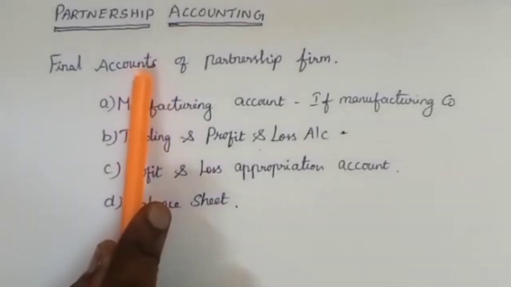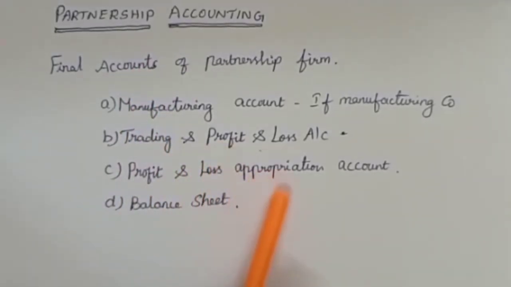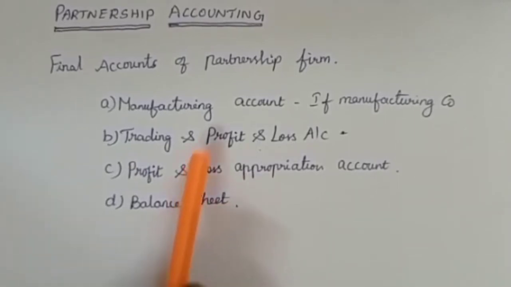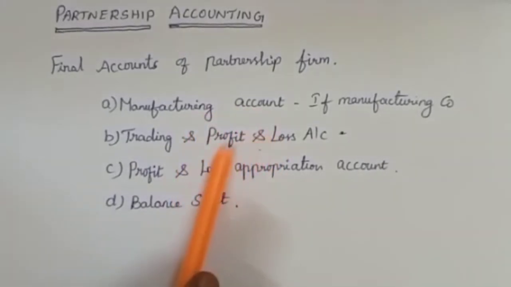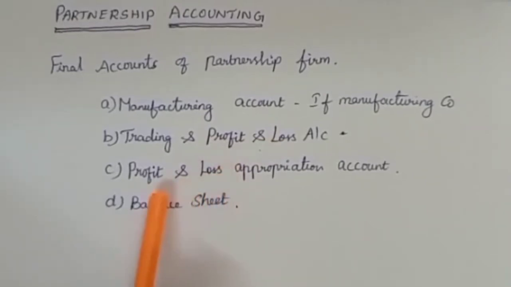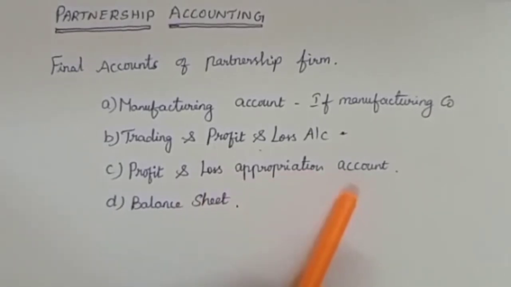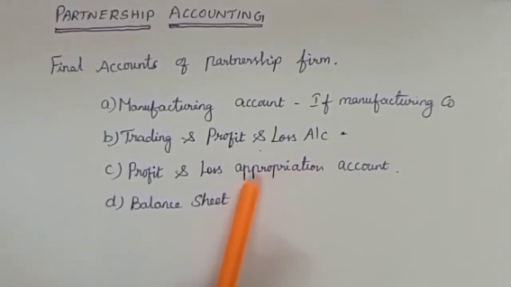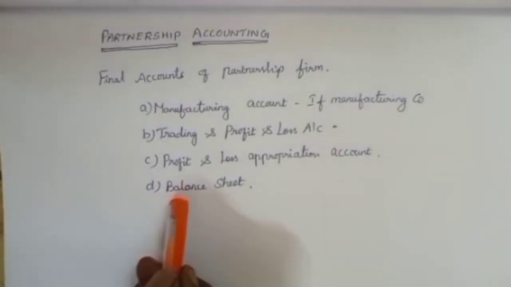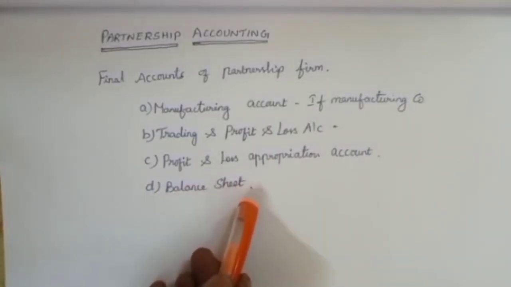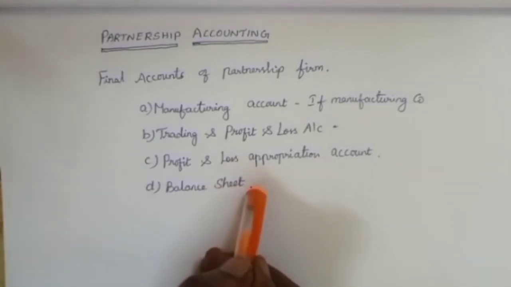In case of partnership, profit and loss appropriation account is prepared, to which net profit or loss from profit and loss account is transferred. In the profit and loss appropriation account, adjustment for interest on capital, interest on drawings, salary and other remuneration due to partners are shown. Finally, the balance in the appropriation account is transferred to the partner's capital account in the profit sharing ratio. The balance sheet of a partnership concern shows the balance in the individual capital accounts of the partners.